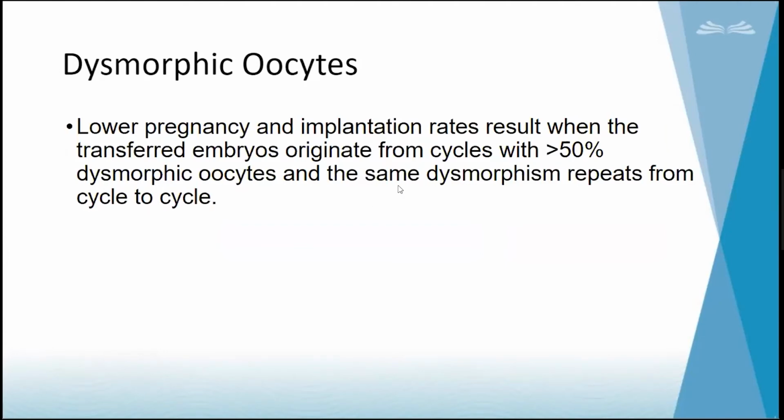Sometimes we may get okay kind of embryos, say grade 2, or sometimes we may get grade 1. It is not possible always to get a grade 1 embryo out of dysmorphic oocytes, but sometimes we may get grade 1 embryos, and transferring them sometimes will not give us good pregnancy rates. This dysmorphism you can rectify if it is drug related. If it is not drug related and is inherent, it is not going to change, and you are going to see this dysmorphism repeating again and again in all the cycles which you do.